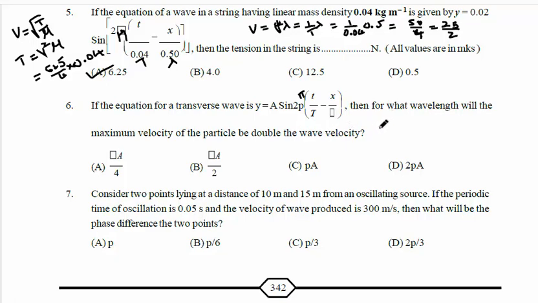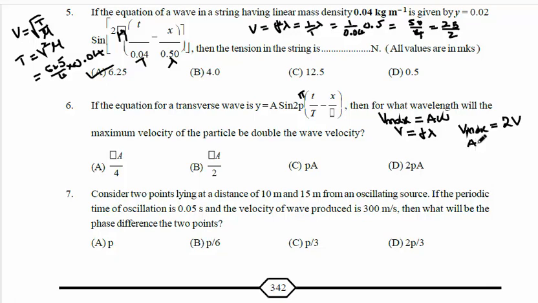So we know that maximum velocity of the particle, according to the SHM, V maximum is A omega. Velocity of the wave, not simple arc motion, is V equal to F lambda. Compare these two. It is given that maximum velocity of the particle is equal to double the velocity of the wave, 2V.